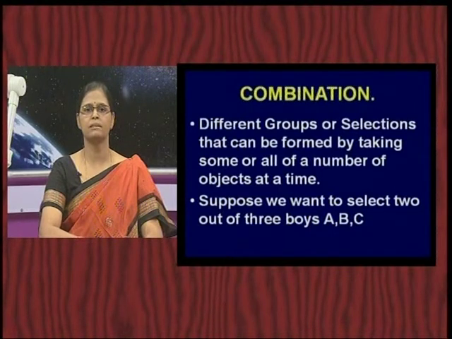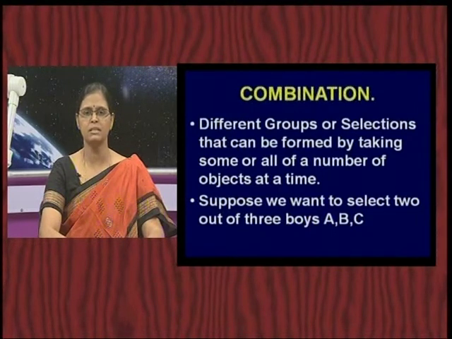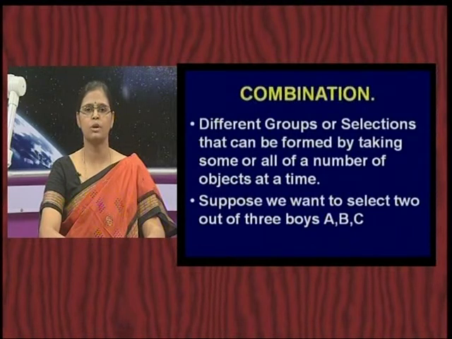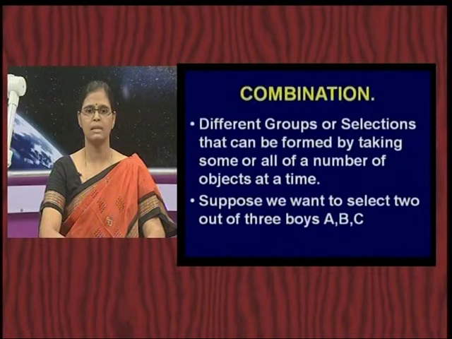When we were speaking about permutations, what was the underlining word? It was the arrangements. And now, when we are talking about combinations, the underlining word is the selection. So, combination is defined as different groups or selections that can be formed by taking some or all of a number of objects at a time.